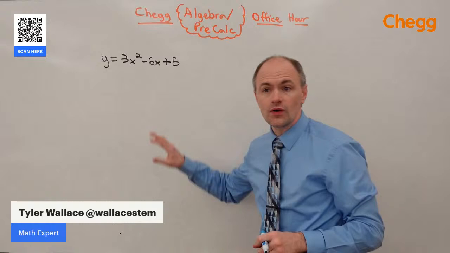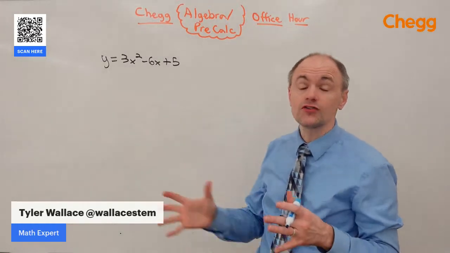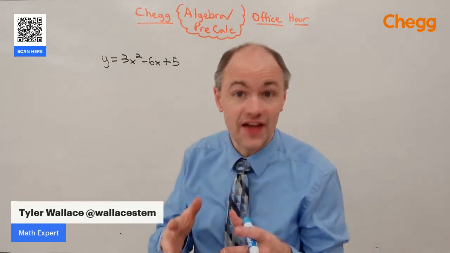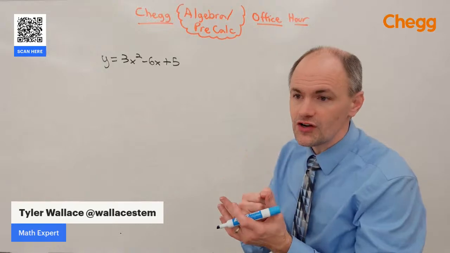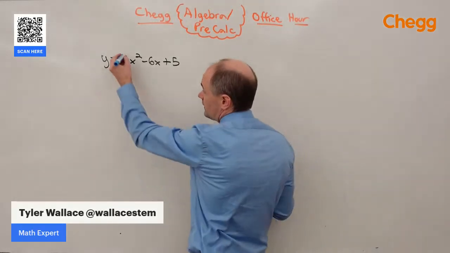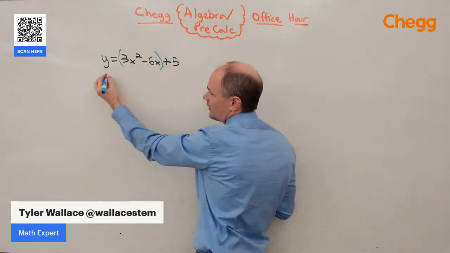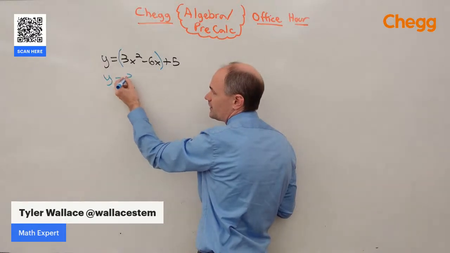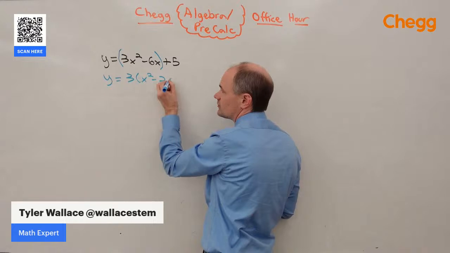Let's go ahead and complete the square on this just to give us some practice with completing the square. And that will also put this equation into what we call vertex form, because the vertex will tell us where the graph starts and where the graph goes. So to get it in vertex form, we're going to focus on the first 2 terms, factor out the 3 because we need to have 1 in front of x squared. When I do, I get 3 times x squared minus 2x.